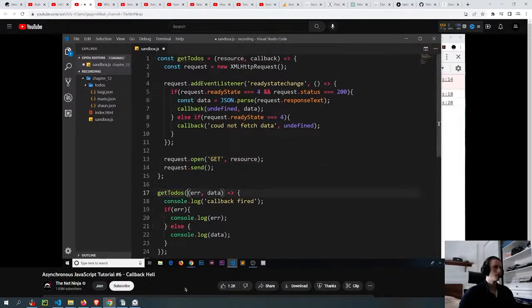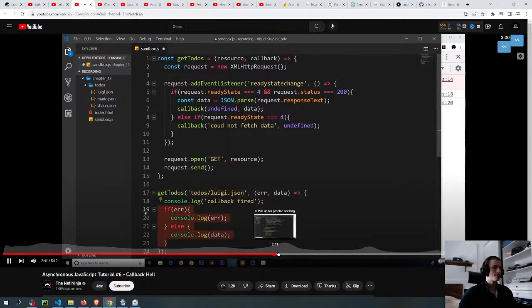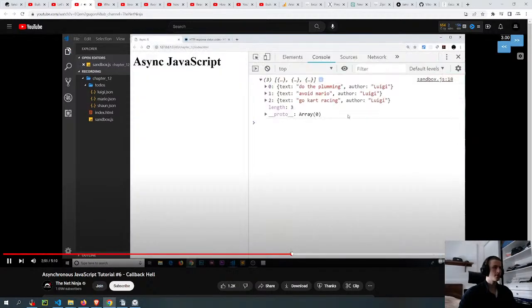So we'll do that. The first one we're going to get is Luigi.json. So I'm going to pass that in as our first argument. We need to go into the to-dos folder first of all, then Luigi.json. So that is our first argument, which is resource here, and that will be output right here. So we'll make a request to get this thing right here. Now, when it's done, it's going to do all of this. For now, I'm going to delete that check-in. So this should be all of Luigi's data. Let's test it. It's all of Luigi's to-dos. So now we have those.